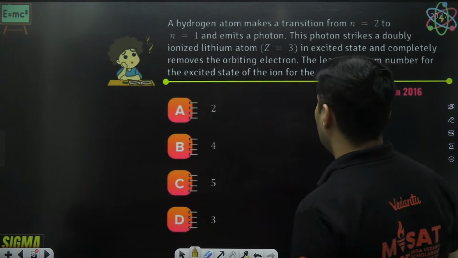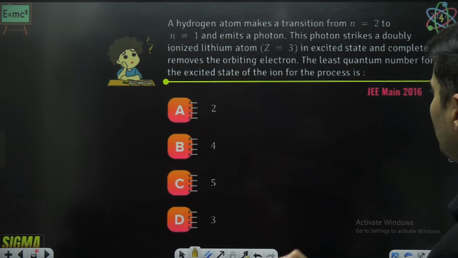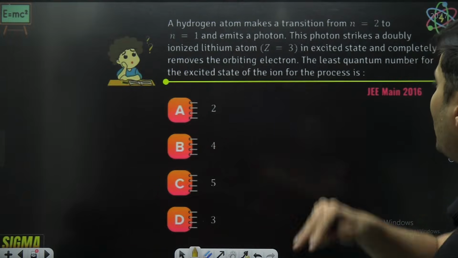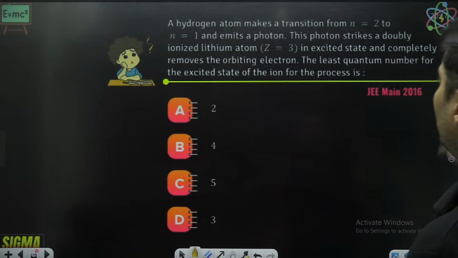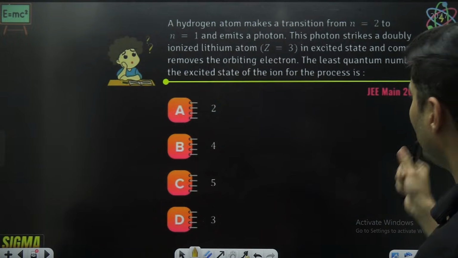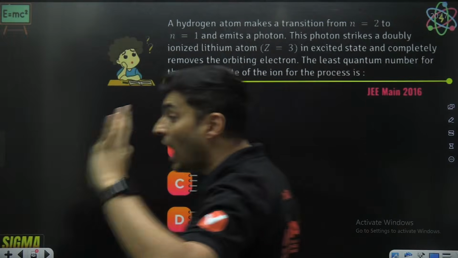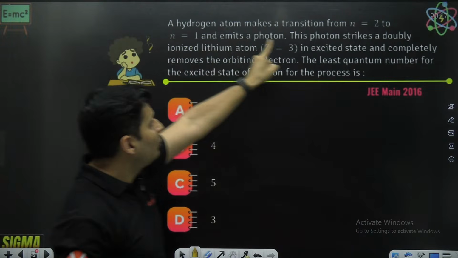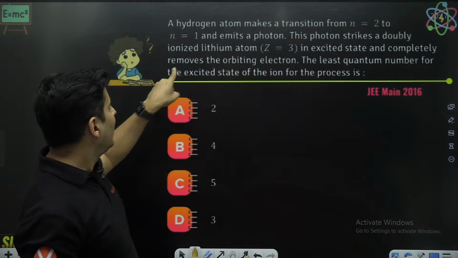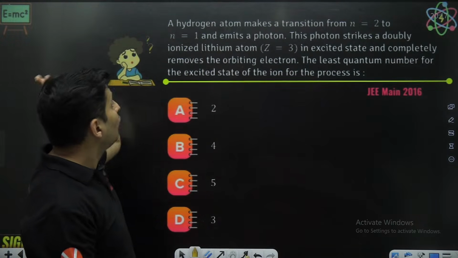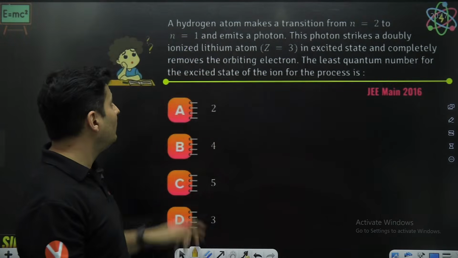Anyways, the hydrogen atom makes a transition from 2 to 1 and it emits a photon. This photon strikes a doubly ionized lithium atom in an excited state and completely removes that electron. The least quantum number for the excited state of the ion in that process is how much? Say the photon is striking a lithium atom in the excited state and it is completely removing it. Which photon is striking? From the hydrogen atom which is transiting from 2 to 1.